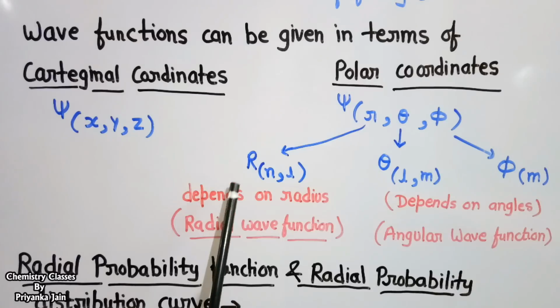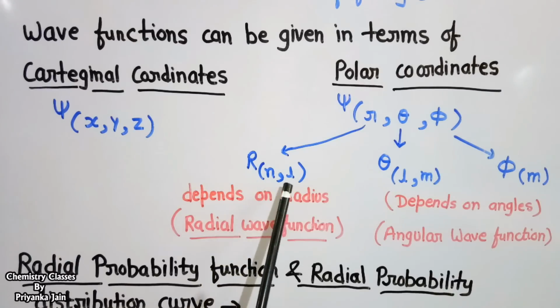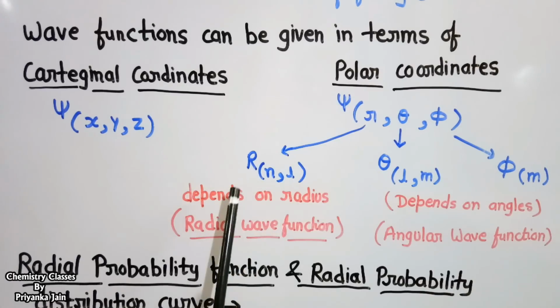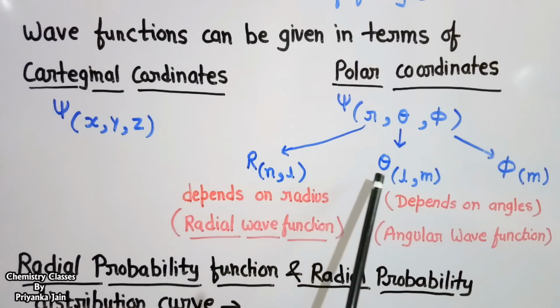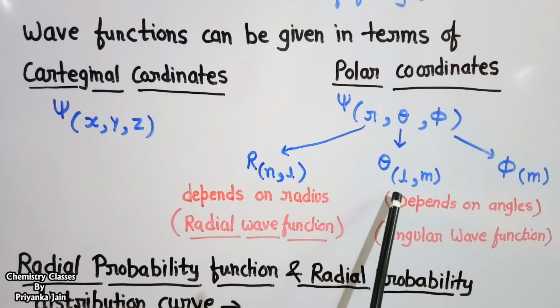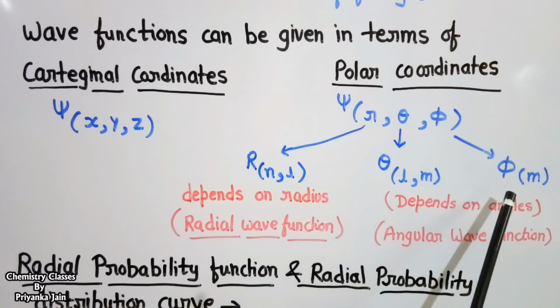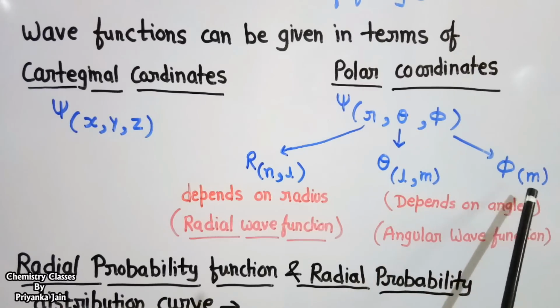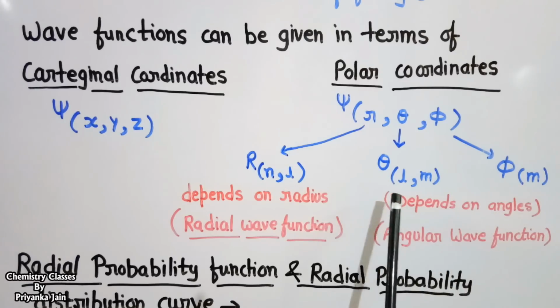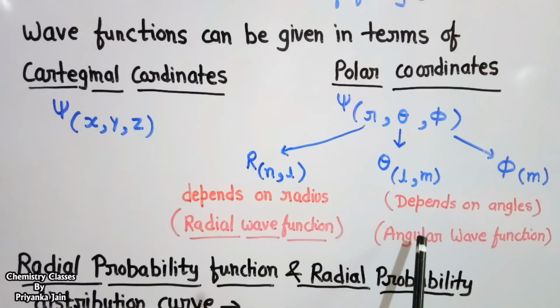Here R is a function of n and l, where n is the principal quantum number and l is the azimuthal quantum number, and it depends on the radius, and it is called the radial wave function. While theta is a function of l and m, where l is the azimuthal quantum number and m is the magnetic quantum number. And phi depends on m, where m is the magnetic quantum number. And both of these depend on the angles. So these are called the angular wave functions.